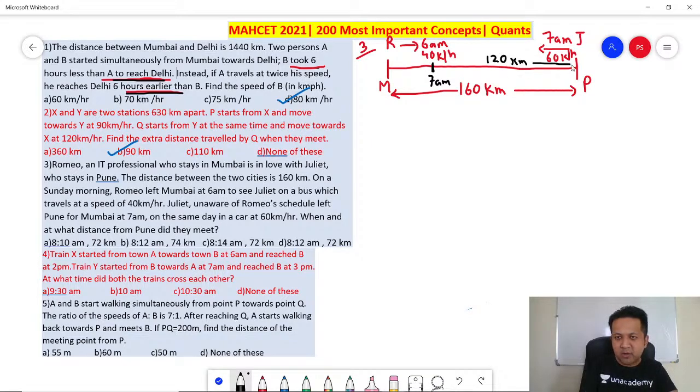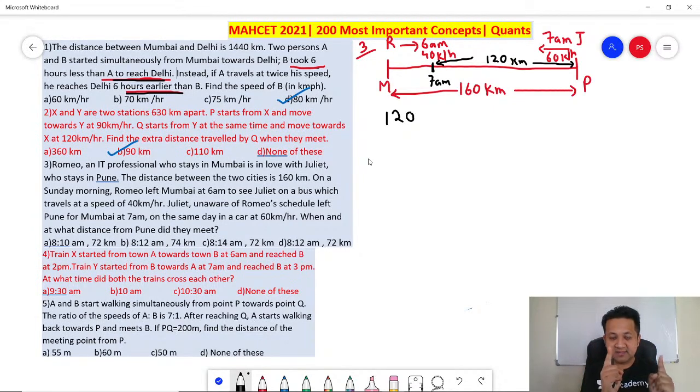Would you agree? Because from 6 to 7 only Romeo was traveling. Now at 7 a.m., when both persons started traveling, the distance between them is 120 kilometers. Correct? So in 1 hour, what is the reduction in the distance? One person is traveling 40 kilometers per hour, the other person 60 kilometers per hour.